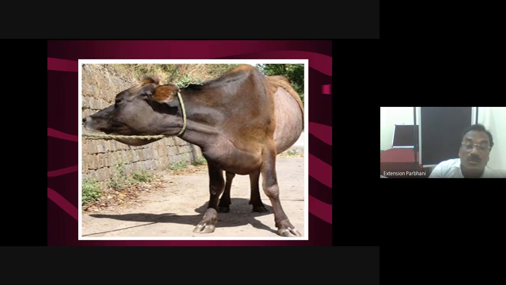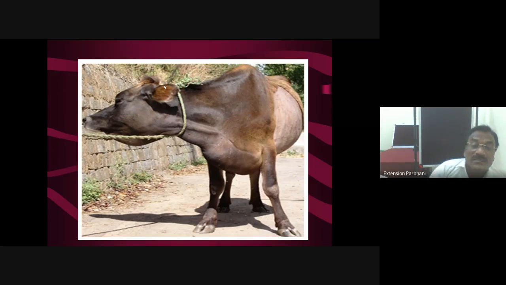That's why this is called roaring in equines, and it is corrected by removing whatever portion of the arytenoid cartilage comes into the passage of air. That portion we have to cut. This is a routine or simple habit. You may call it a habit in horses or a condition in horses. Then another important topic, that is CSF collection.